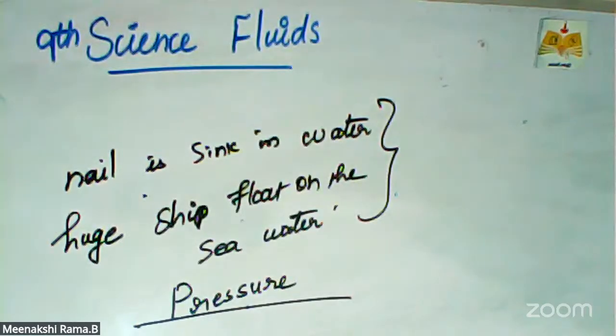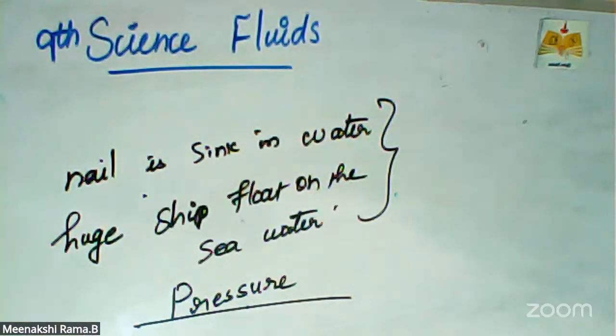So in this lesson, we are going to learn topics like thrust and pressure, pressure due to liquids, the properties and factors determining liquid pressure in liquids, and then buoyancy. In this session, the first topic is thrust and pressure.